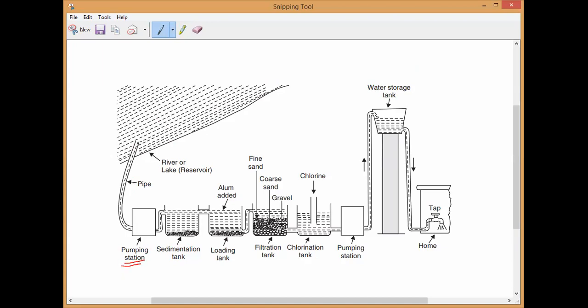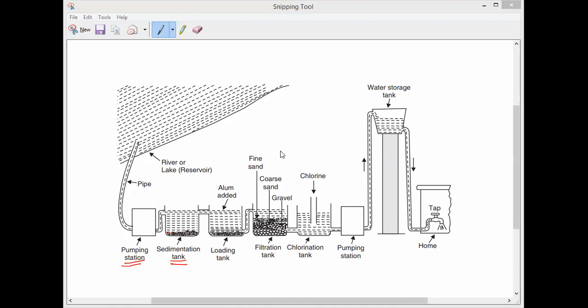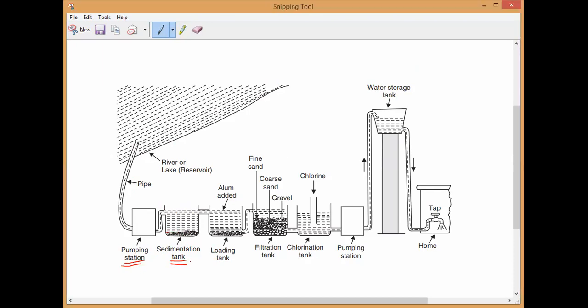From the pumping station, it will be stored in a very big water tank, the sedimentation tank. So in the sedimentation tank, what will happen? All the big particles, the big impurities, will settle down if you leave it undisturbed. So that is called the sedimentation tank.